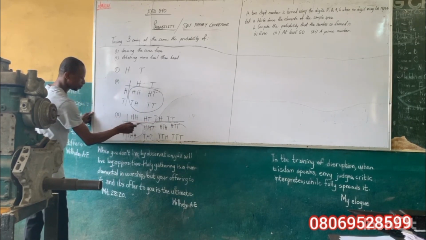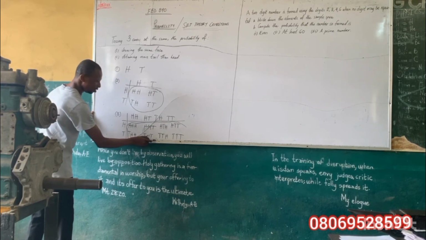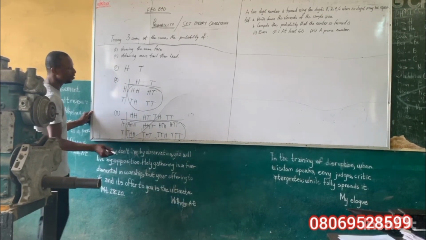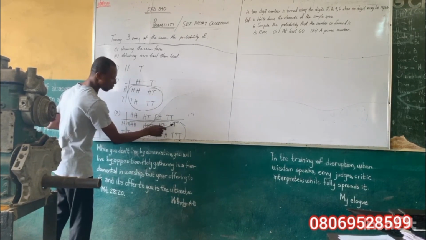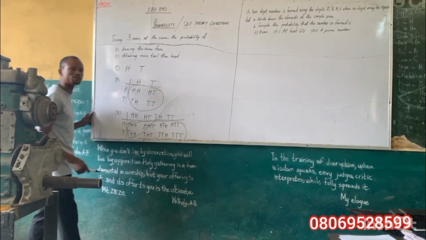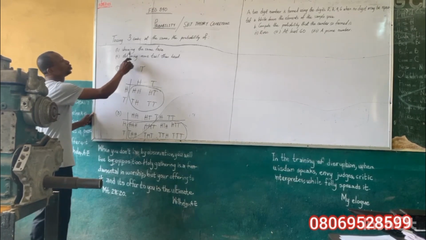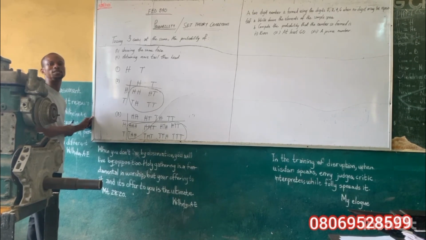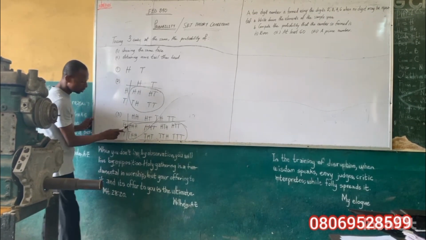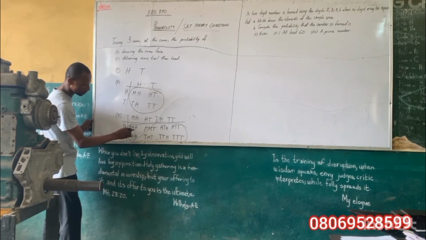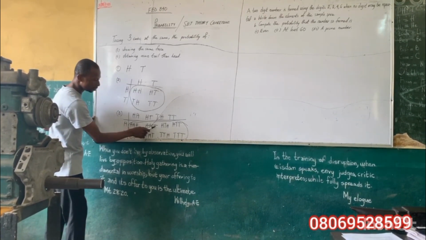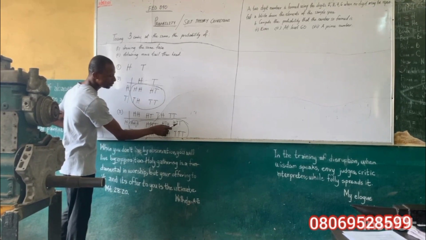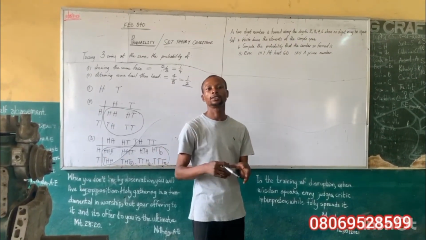Now, this is what we are using, what is within. We are also using it like the way we did in 2. We didn't use anything outside, either horizontal or vertical, but within. Meaning, if we check, let's count 1, 2, 3, 4, 5, 6, 7, 8. We have 8 items. Now, it says showing the same face. Which one has the same face? Showing the same face means that the 3 items must be the same thing. And if we check from what we have, this is head, head, head, so this one is the same. That's number 1. Head, head, tail is not. Head, tail, head is not. Head, tail, tail is not.